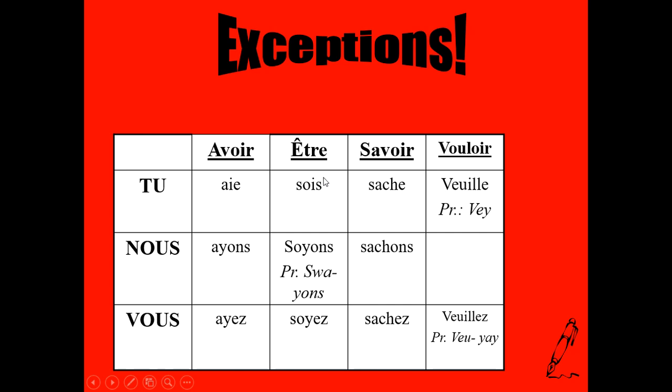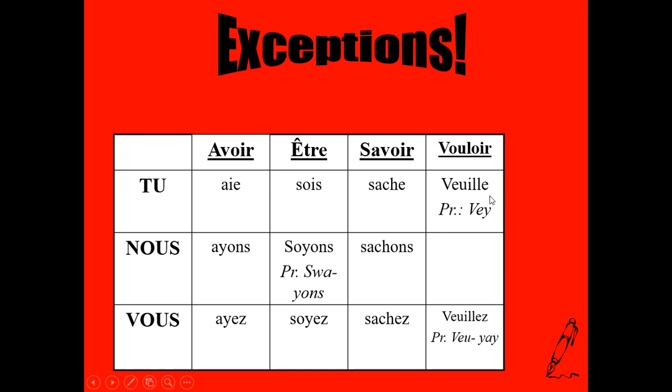For être, you would say sois, if you're talking to just one person. Soyons, if you're talking in a group and you're saying let's be something. Soyez is for if you're talking to a group of people, more than one person. Savoir is to know. So if you're telling somebody to know something, you would say sache. As a group, you say sachons. And then to a group of people, more than one person, you would say sachez.